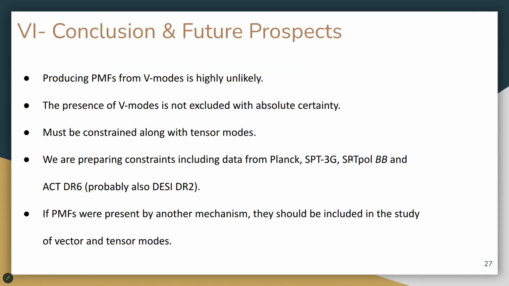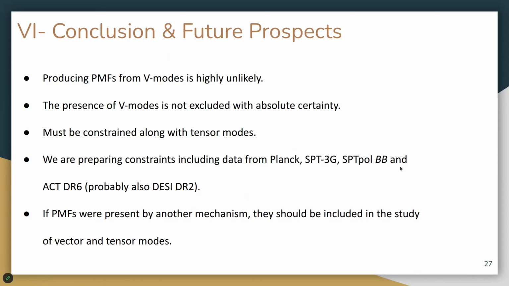And with this, I summarize and conclude this part of my work, which is to say that producing PMFs from a gravitational vector mode is highly unlikely, but it doesn't seem to be that data is excluding with absolute certainty the presence of vector modes. And so we need to constrain them along with tensor modes with the data that is currently available. And this is something that we already started doing with Planck, SPT, and ACT.